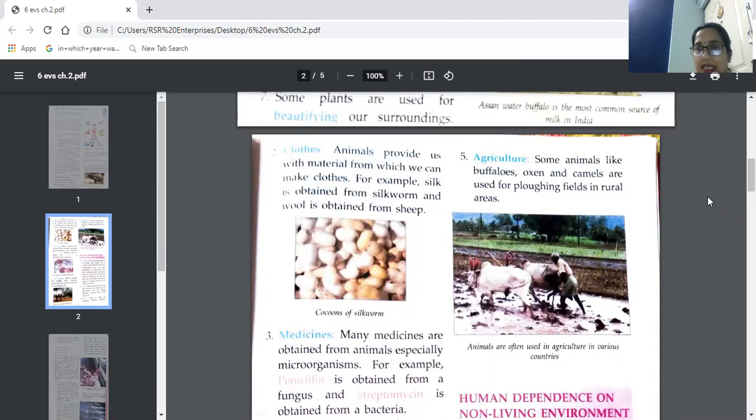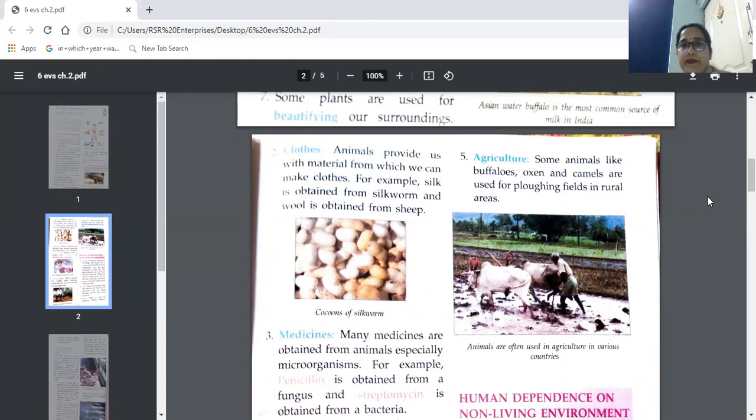Next, clothes. The fibers used to make clothes we get from plants and from animals. From plants, that is cotton, jute, linen. Now from animals, how do we get it? Let's read. Animals provide us with material from which we can make clothes, or from that fiber, we can make clothes.